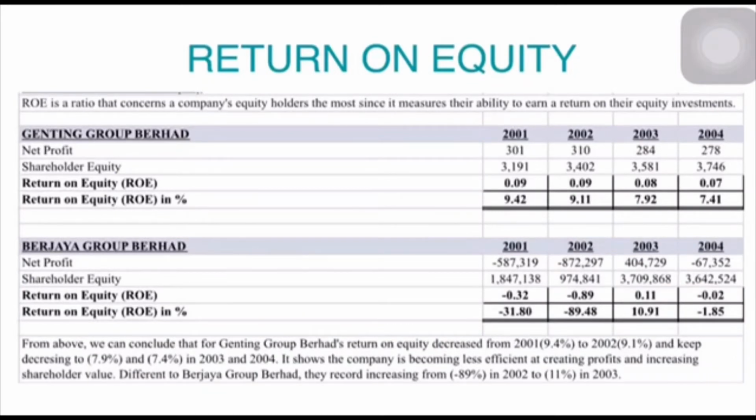Last but not least, return on equity. From above, we can conclude that for Genting Group Berhad, return on equity decreased from 2001, 9.4%, to 2002, 9.1%, and kept decreasing to 7.9% and 7.4% in 2003 and 2004. It shows the company is becoming less efficient at creating profit and increasing shareholder value. Different to Berjaya Group Berhad, they recorded an increase from negative 89% in 2002 to 11% in 2003.